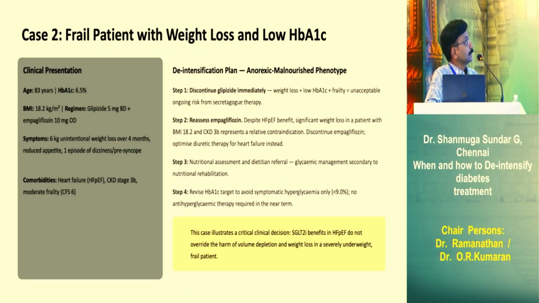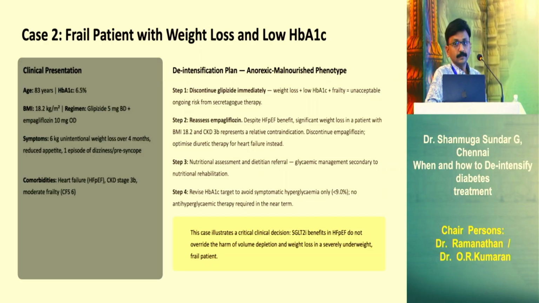Second patient, 83-year-old, HbA1c 6.5, BMI of 18.2, he is on sulfonylurea, glipizide 5 mg BD, and empagliflozin 10 mg. 6 kg unintentional weight loss over 4 months, 1 episode of dizziness or pre-syncope. He is also having heart failure with preserved ejection fraction, CKD stage 3B. Moderate frailty. So what should we do?